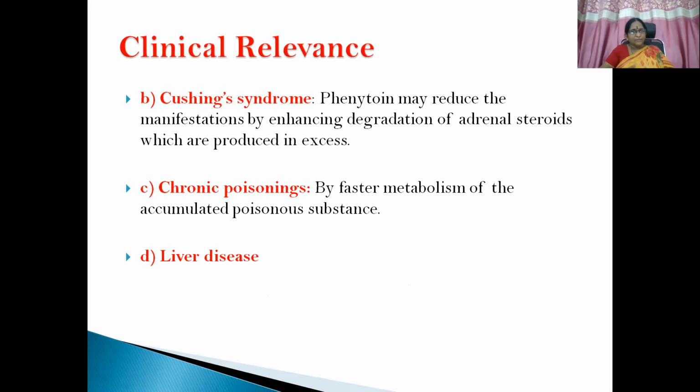Then Cushing syndrome, same is the case. Phenytoin may reduce the manifestations by enhancing degradation of adrenal steroids, which are produced in excess. Then chronic poisonings, by faster metabolism of the accumulated poisonous substance. Same thing. And in liver disease also, enzyme induction that we have already discussed, because the functioning capacity of the liver enzymes will be less. So we need to think about the permutations and combinations of which drug we are going to give.